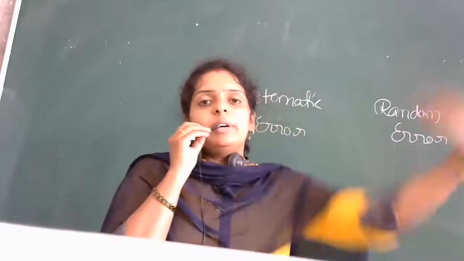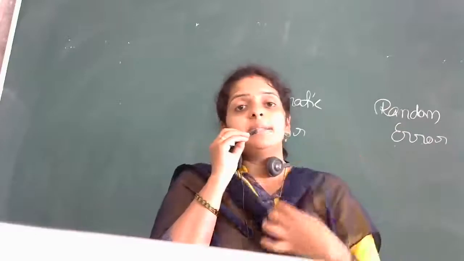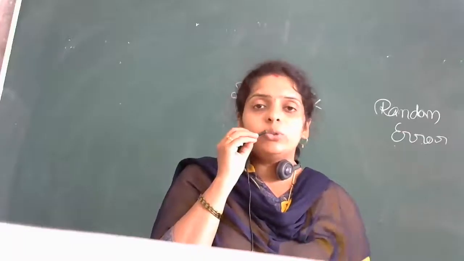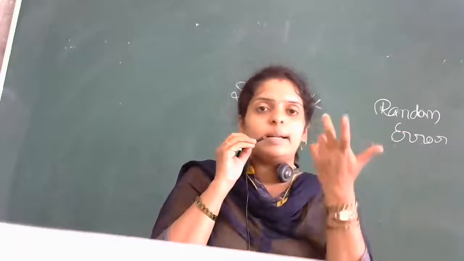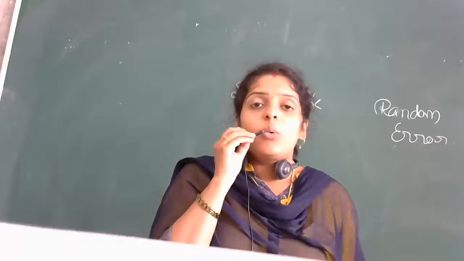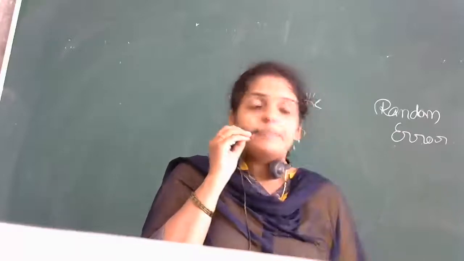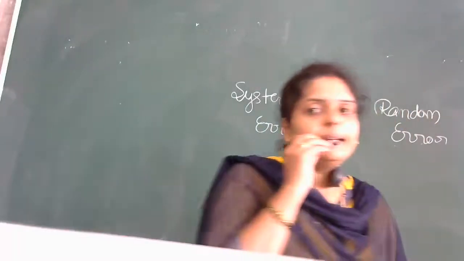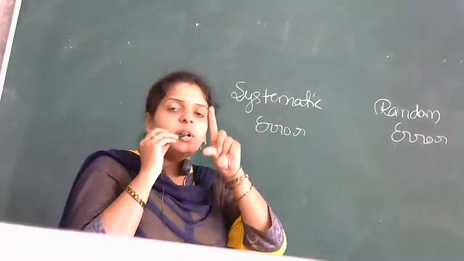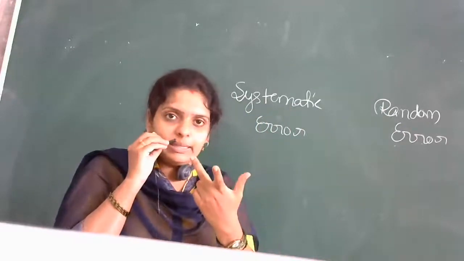Sometimes the vernier caliper has an instrumental error. I showed you the main scale and the vernier scale. If they are not coinciding with each other, whatever measurement you get is not correct.